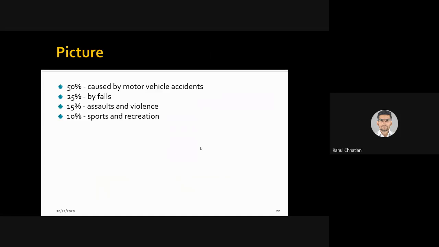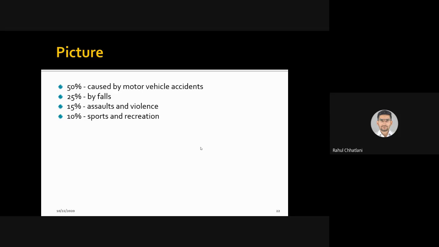50% is caused by motor vehicle accidents or RTA, road traffic accident. 25% by fall from a height specifically. 15% by assaults and violence, direct violence in any form. It can be in form of, we can say, direct blow with a stick, direct blow with a gun, anything. That is 15%. And 10% is sports and recreation.